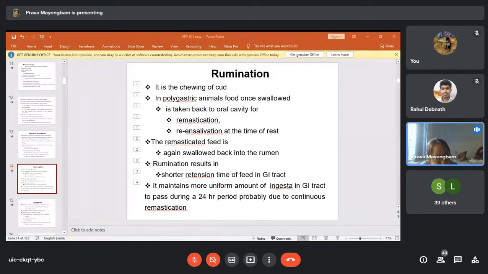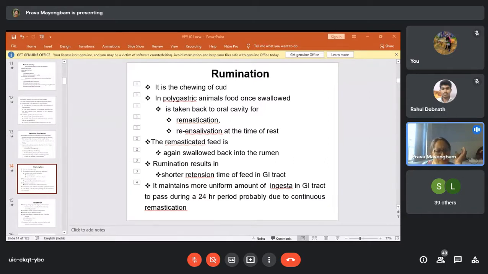And the process of rumination takes place at rest. When the animals are grazing in the field, they will just keep on eating. They will just ingest the food and swallow, and all of it will be kept in the rumen. When they get free time, when their grazing is over, when they take rest, at that time they will take the already swallowed food material out to the mouth and re-chew it. And that process is rumination. Be clear on it.